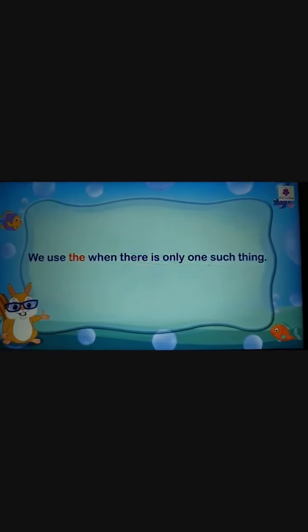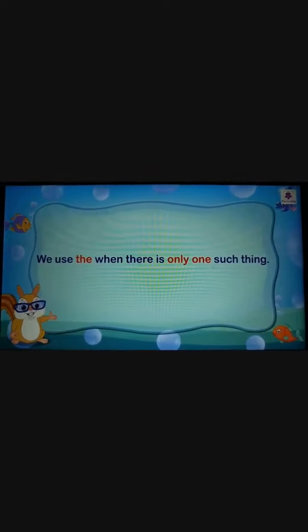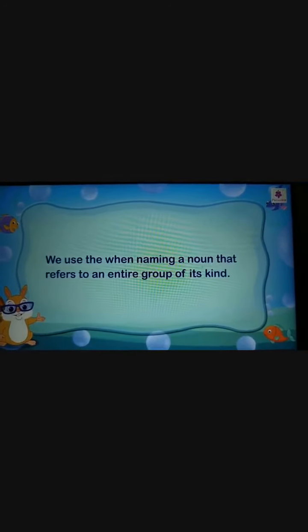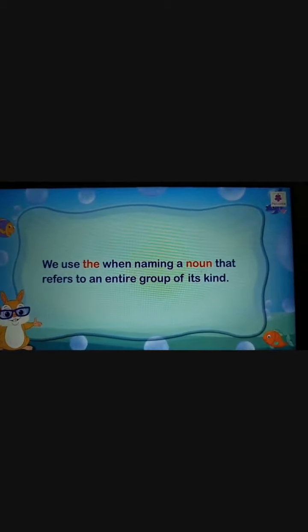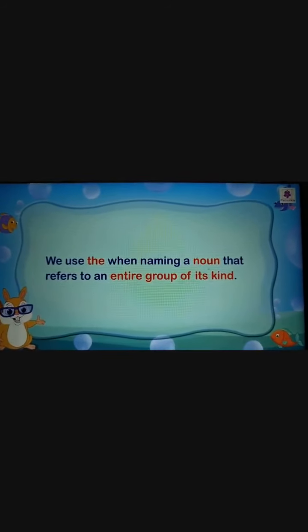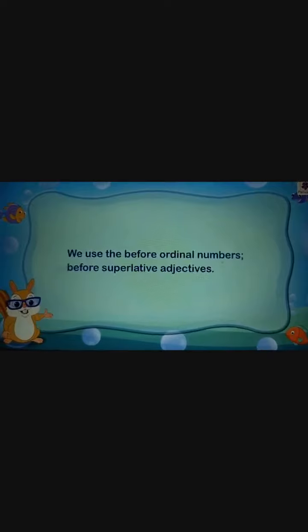We use the when there is only one such thing. I repeat, only one such thing. The moon, the sun. We use the when naming a noun that refers to an entire group of its kind. Entire group of its kind, children. The whale is a mammal. Whale refers to the entire group.